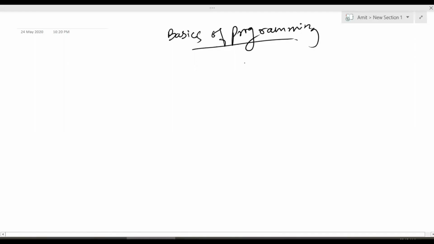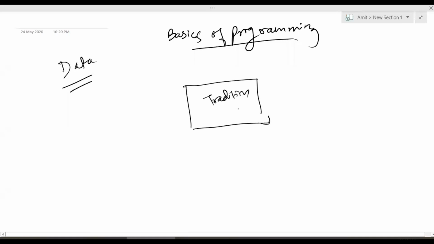Now when I'm saying that programming is something which will do some kind of computation for you, for that you require data, right? So you will need to pass data. In a traditional program, you will feed some data and you will feed some rules, and then finally you will get an answer. This is how a traditional program works.